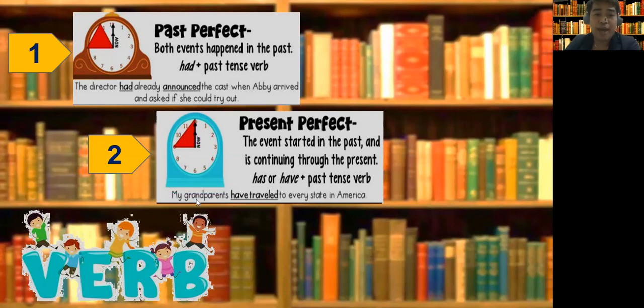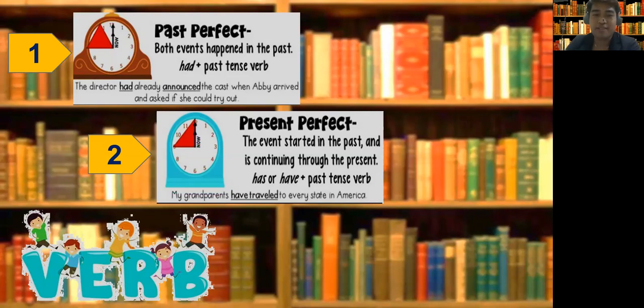Example, my grandparents have traveled to every state in America. Look at this. What are we talking about in this sentence? Three, two, one. Yes, grandparents. How many is grandparents? Is this counted as singular, like one, or plural, two or more?